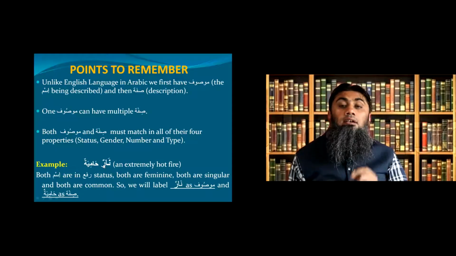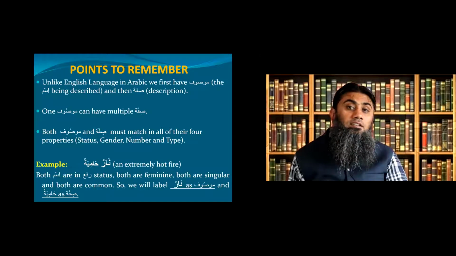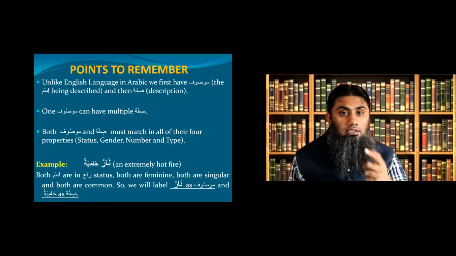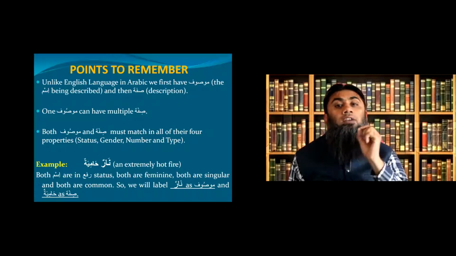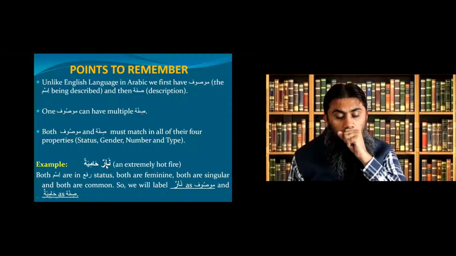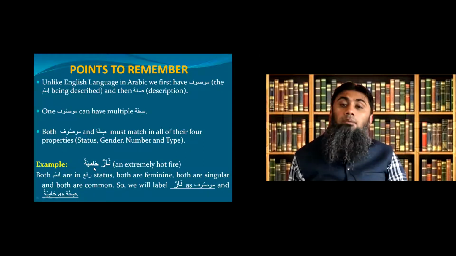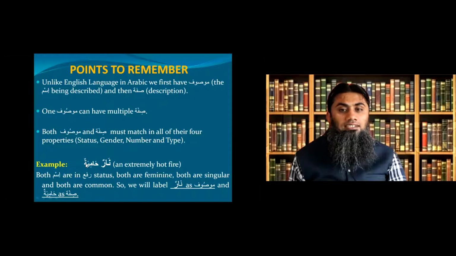Narun is feminine. Why? Remember, there was one category of feminine which we learned in the previous lessons, that there's a list of words in the Quran, they are feminine. Narun is one of those words. Okay. So Narun is feminine and Hamiyatun is feminine. How do we know? Because of this round ta at the end. So both of them are feminine. So both of them match in their gender.